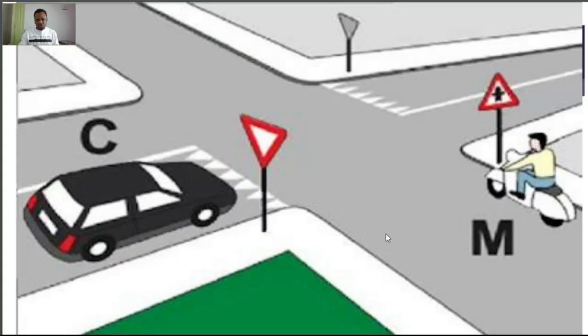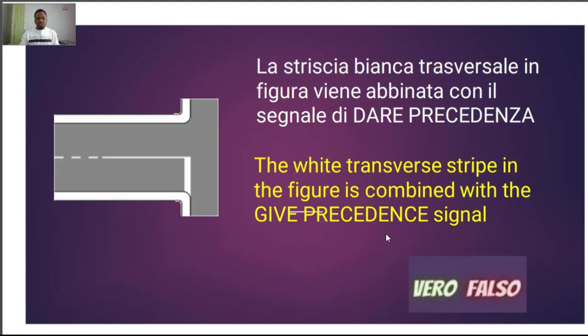So going back to the question, it says la striscia bianca trasversale in figura viene abbinato con il segnale di dare precedenza. Falso, because the one they add it to is the sign that says stop and give priority. It is not dare precedenza, not the one that tells you to slow down to give right of way. No, it says you must stop before you engage the junction.